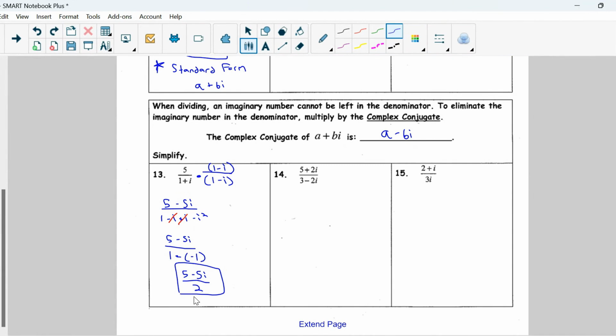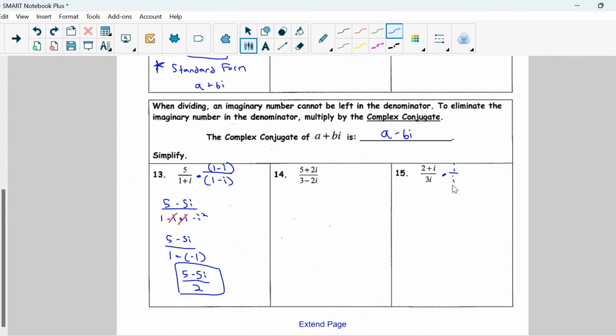Like number 15 here, this is a little bit of a different case. Okay, we have 3i in the denominator. This does not fall under our complex conjugate. Well, it does fall under our complex conjugate, yet in this case, it's just a little different since we don't have that real part. So in order to undo our i in our denominator, all we need to do is multiply by i over i.